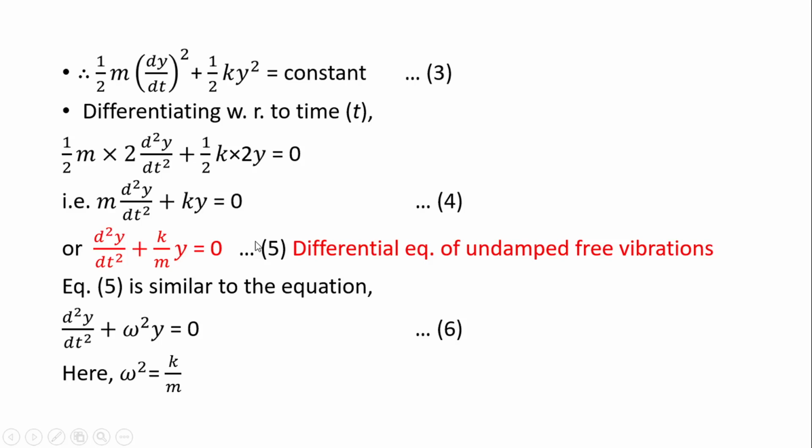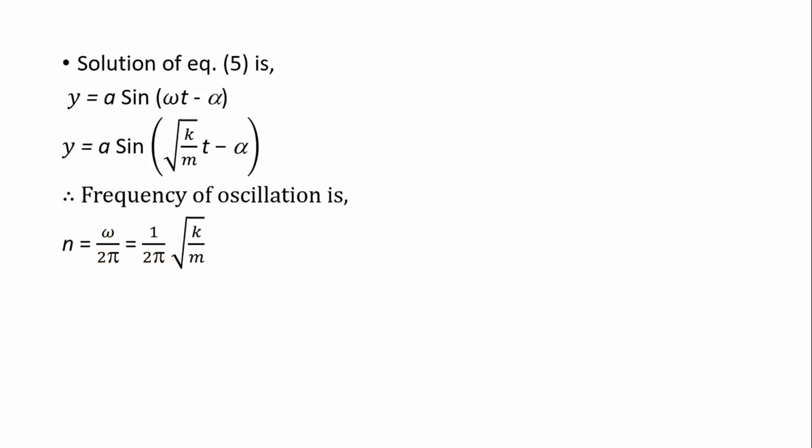Here we simply substitute, for undamped vibrations, omega equal to under root k by m, and we find that the displacement of the undamped vibrations is equal to a sin under root k by m t minus alpha, where alpha is a constant called the initial phase of the undamped free vibrations.